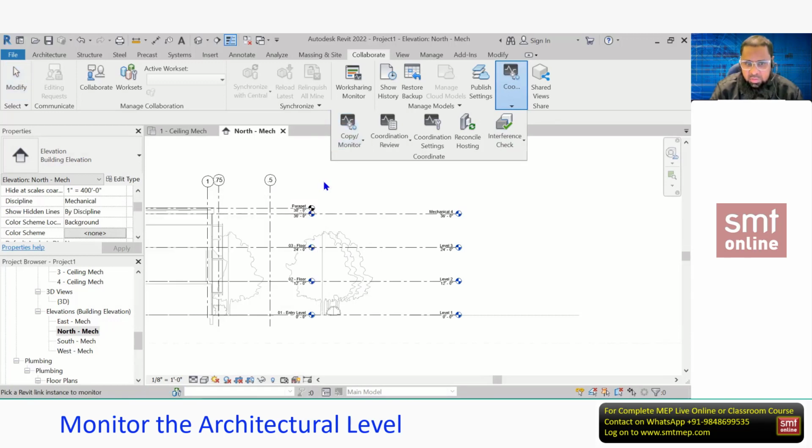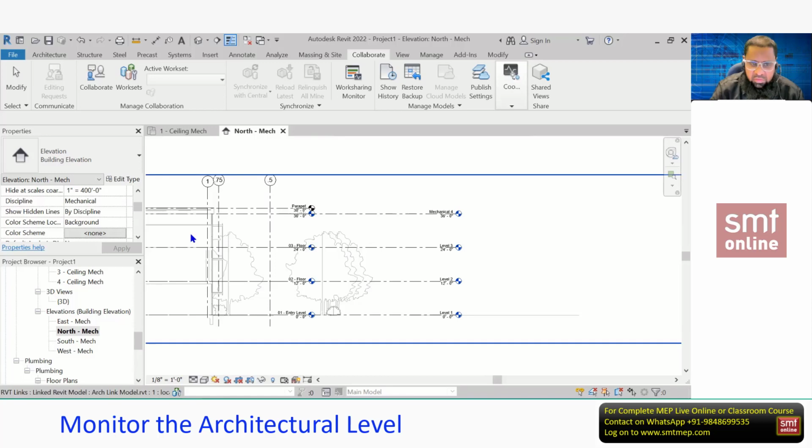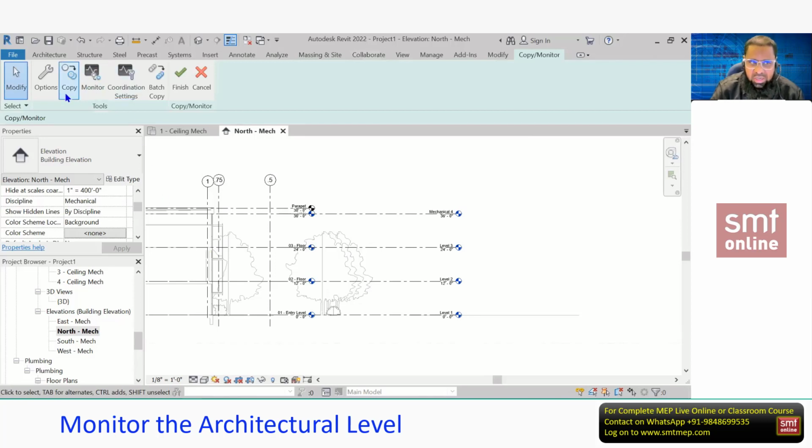When you select this, you see by default this link will be selected. After selecting the link, you need to select the link, and you can select anywhere because this complete model is a link file, na? Click anywhere on the link, it will be selected. When you select the link, you will get the tools panel. Under this, click monitor, and select the copy level, and in continuation select the entry level. You can see the monitoring symbol. So monitoring is done between these two levels.